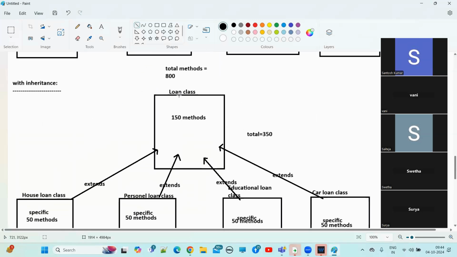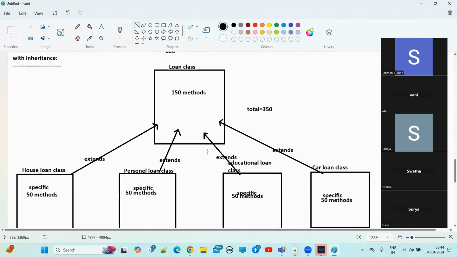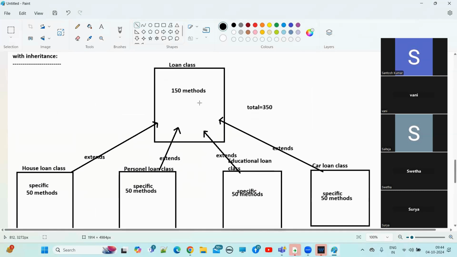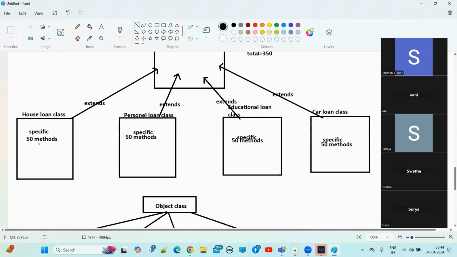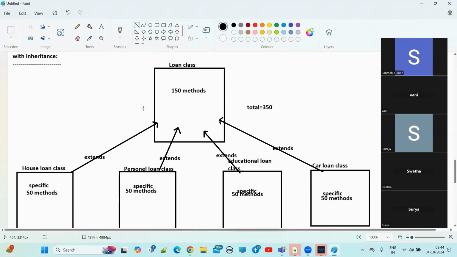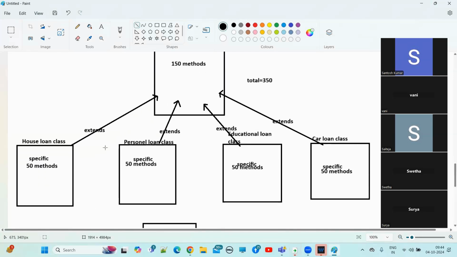Just now we discussed the loan example. Where did I keep the common methods? In the parent class I kept 150 methods, and 50 methods are specific to this loan type. If you keep common methods in the parent class, then these 150 common methods can be utilized in all the child classes. That is reusability.